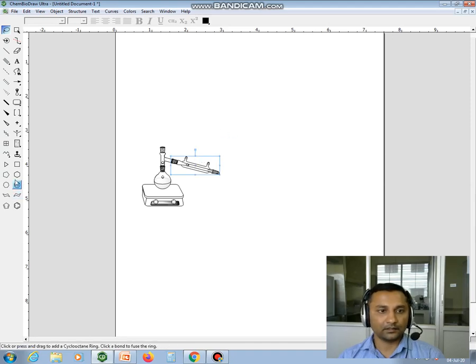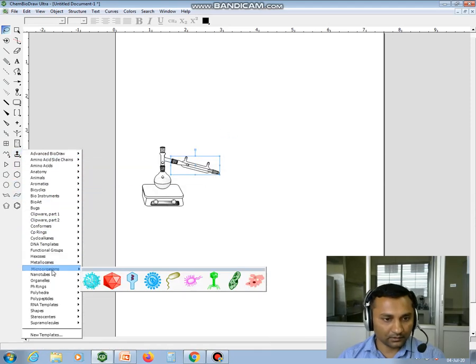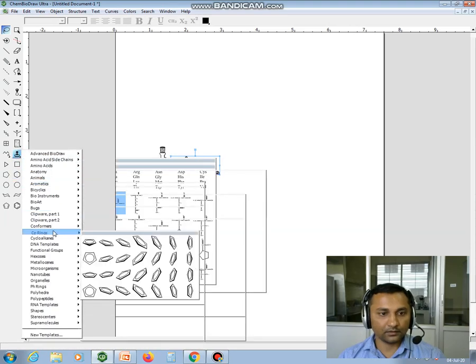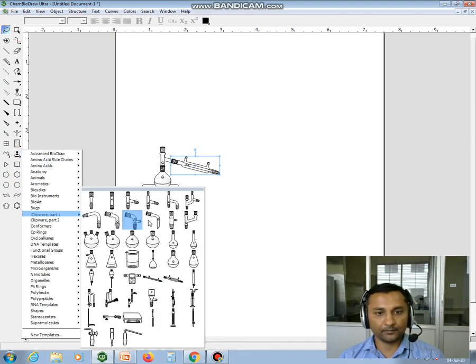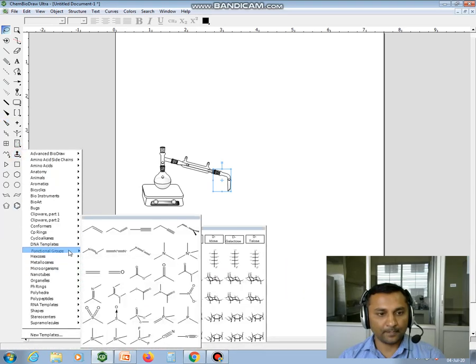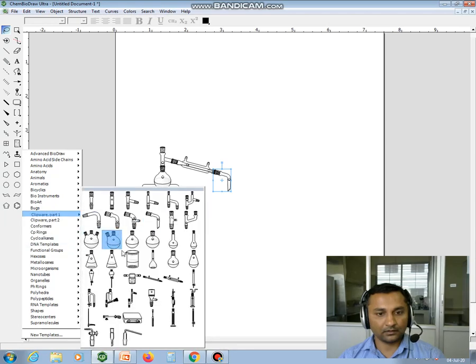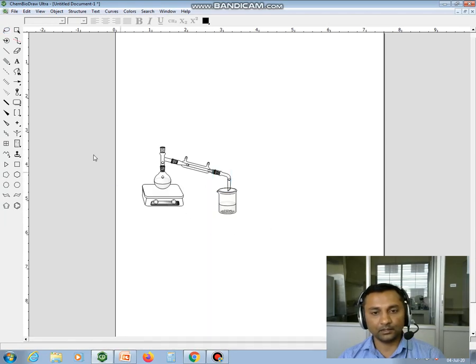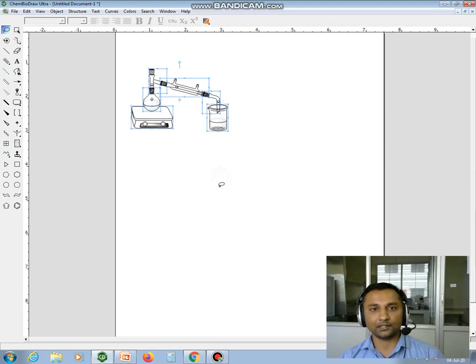Another one, go to the clipware part, you can keep it here. You can keep a round bottom flask, conical flask, or anything which you want to keep here. So like that you can draw a very good picture of this reaction setup or reaction assembly.